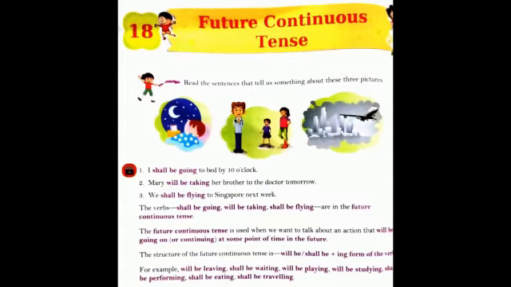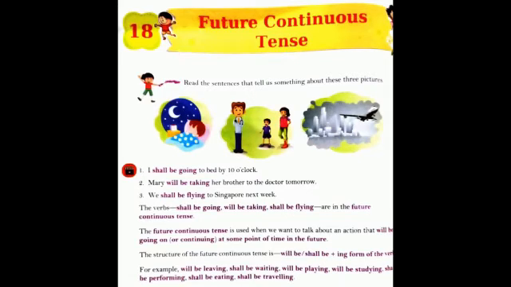The future continuous tense is used when we want to talk about an action that will be going on or continuing. Continuing means when the action is in continuous process or in continuity, or the action is repeatedly going on at some point of time in the future.